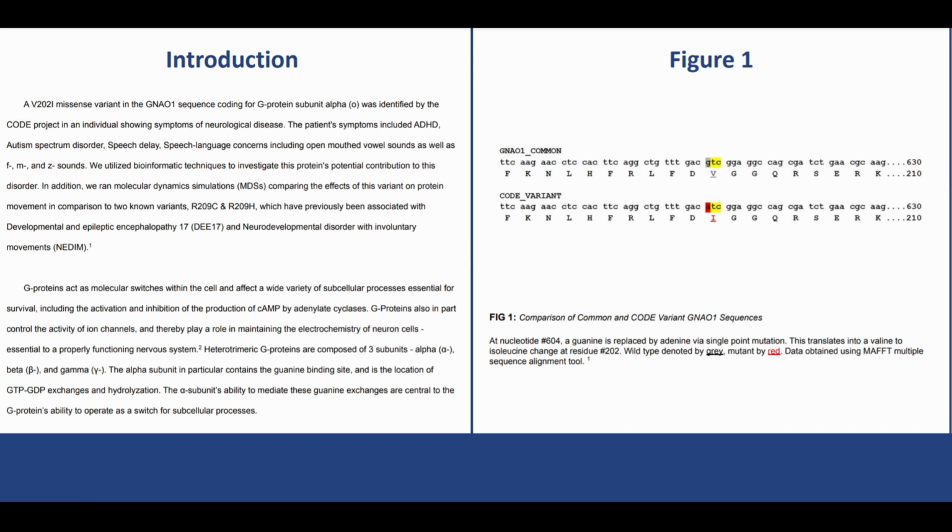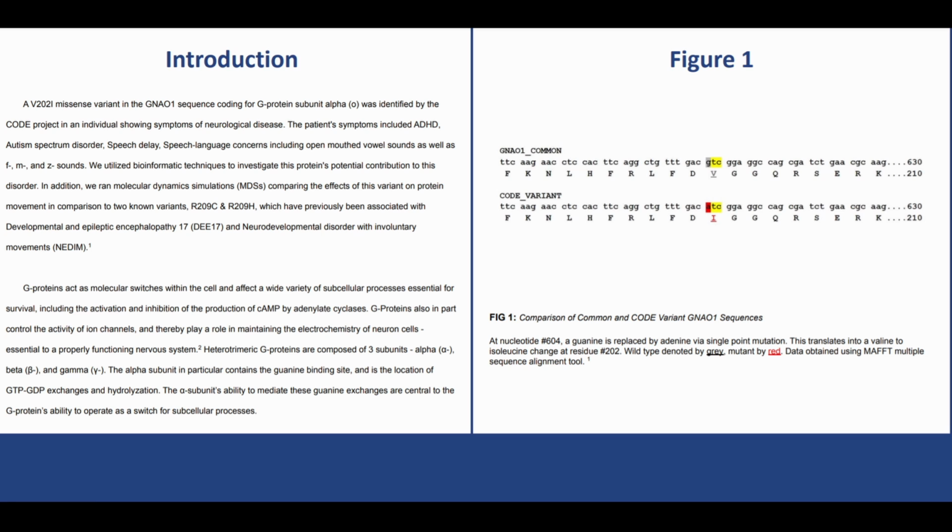To analyze what was going on here, we collected a variety of bioinformatical data on not just this variant, but also variants R209C and R209H. These variants are important because they were found to be associated with neurological disease and are in close proximity to V202I. In general, G proteins are essential for cellular function.